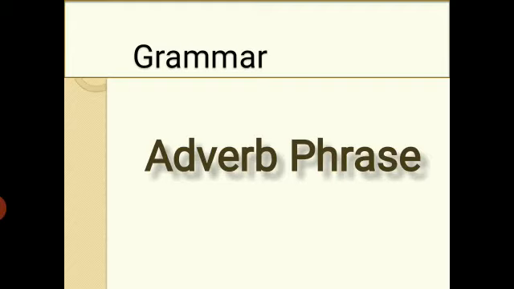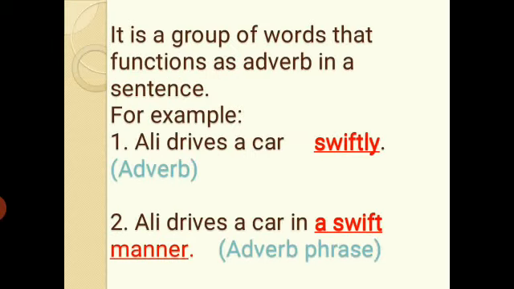So phrase, group of words. A phrase is a group of words that does not have a subject and verb. We can also call it a fragment. So adverb phrase, what is an adverb phrase? Let's see the definition of adverb phrase. It is a group of words that functions as an adverb in a sentence.